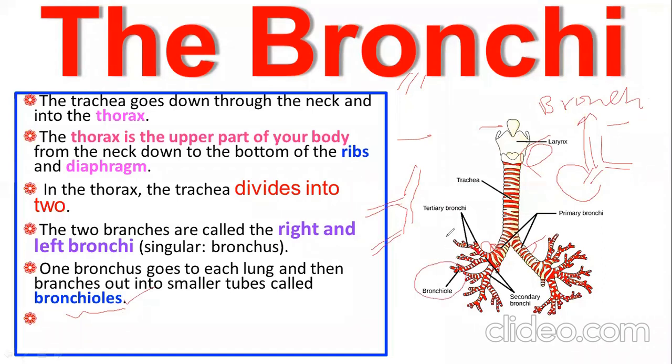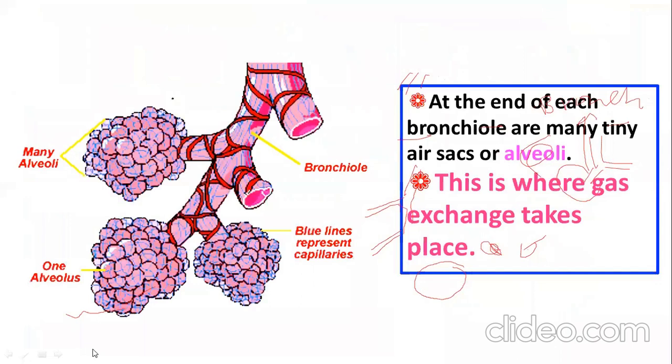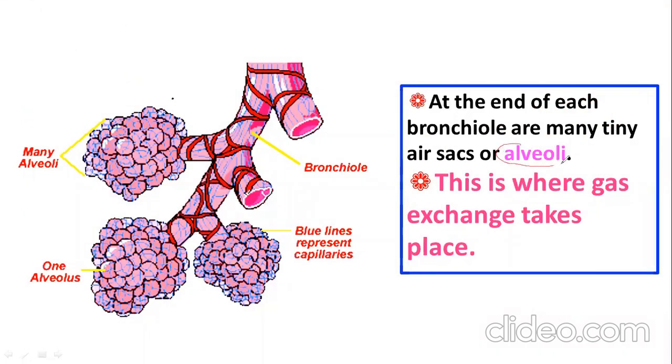And after that, this bronchiole ends with many sac-like structures called alveoli. This is the place where gas exchange takes place, the place from which oxygen enters your blood.